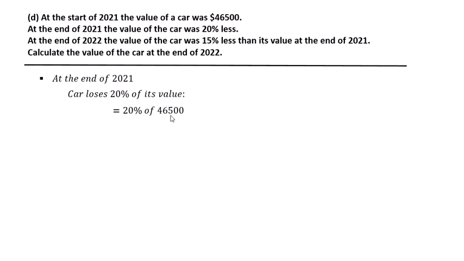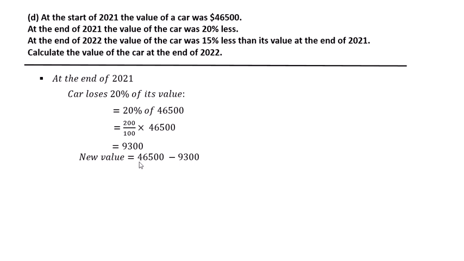20% of 46,500. Of means multiply, and 20% should be written in fractional form, 20 over 100, multiplied by these values. After multiplication and division, we get 9,300. 9,300 is the amount lost.